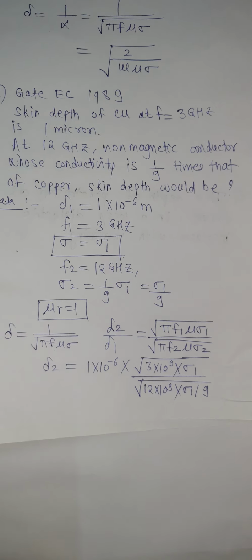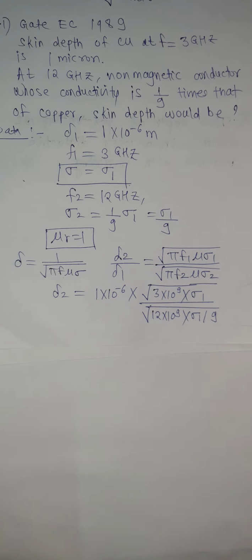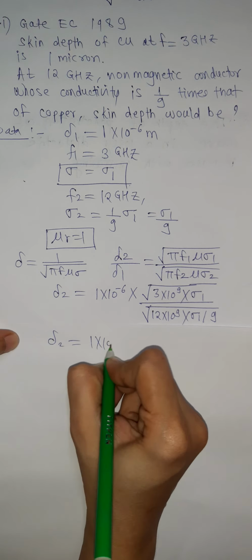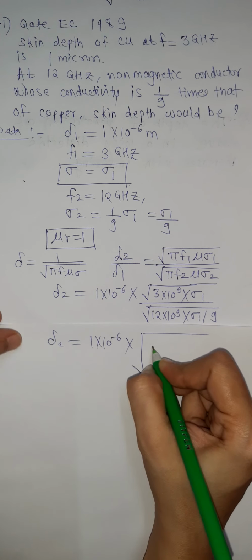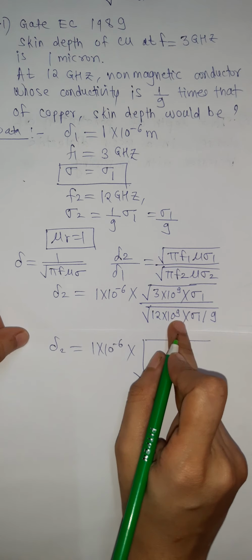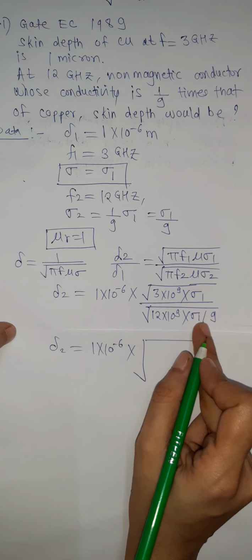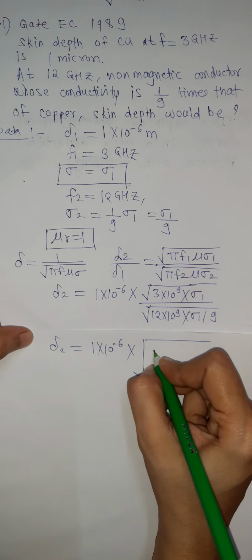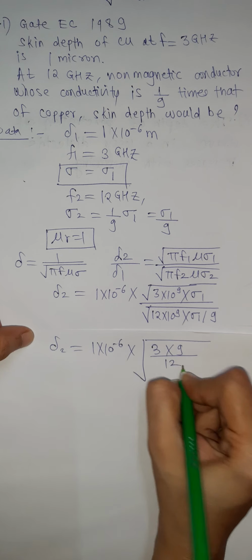Now this sigma 1 from numerator and denominator will get cancelled out, and we will get delta 2 is equal to 1 into 10 raised to minus 6 into whole root of, the 10 raised to 9 will get cancelled out, and the divided by 9 will come as into 9 in the numerator. So it will be 3 into 9 divided by 12.